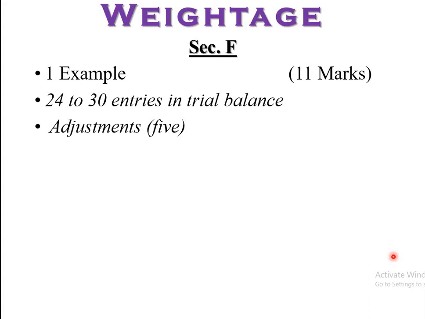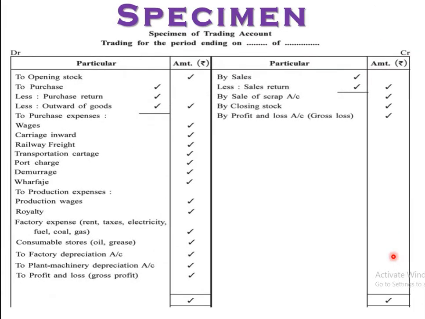So here in trading account, that is a specimen. Trading account: transactions pertaining to receipt and issue of goods, purchase of goods and production related expenses are recorded in the trading account.